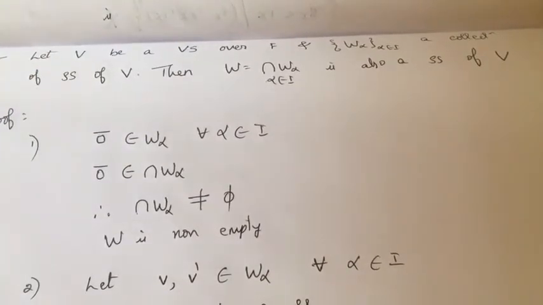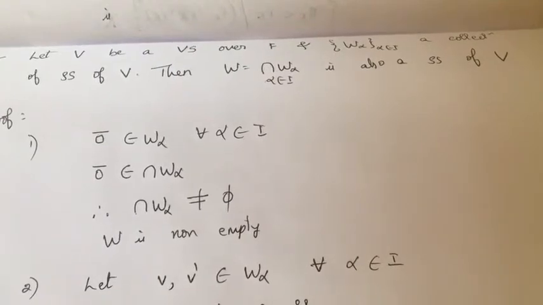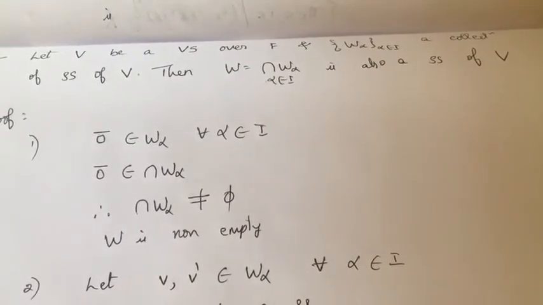Now the thing is whether the union of all the subspaces of a vector space V is a subspace or not. So let us check that.